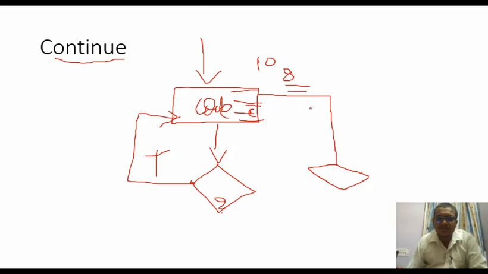Instead of executing the remaining two lines, it pushes execution back to the checking of the condition. This is called continue. This is one of the control statements used in Python. Whenever this keyword comes into the picture, it skips some part of the execution and goes for checking of the condition.